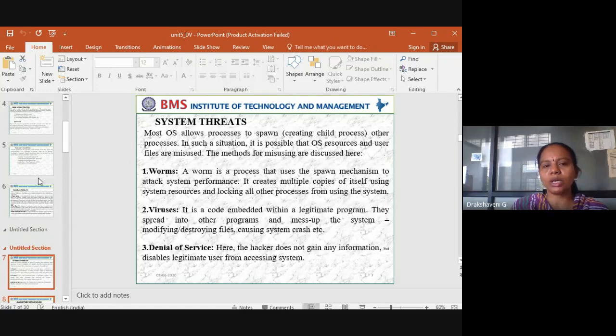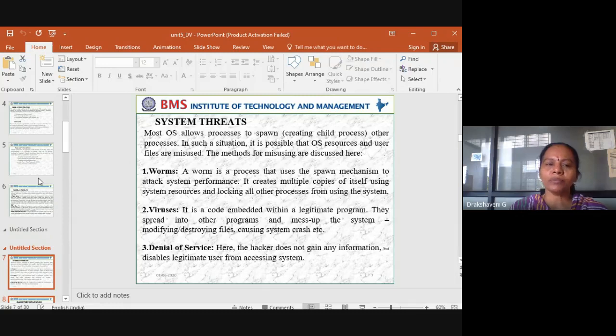Next one we see is system threats. So what are system threats? Always when we are using any system, either a laptop or a desktop or anything, or even your mobile, we say that you should use an antivirus so that no virus enters it.